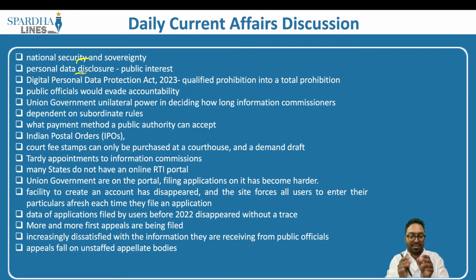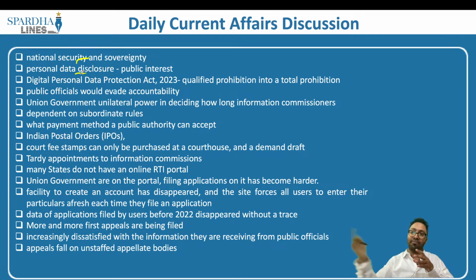So this article says that whenever information is sought about an individual who is acting as a public authority, it is denied, primarily saying that this particular information is not required in the public interest. Let's say, for example, I am a person who is corrupt. I have assets worth around 10 crores, 20 crores. But what is my salary? Around 45,000, 50,000, 55,000.